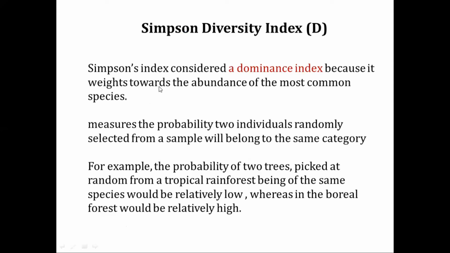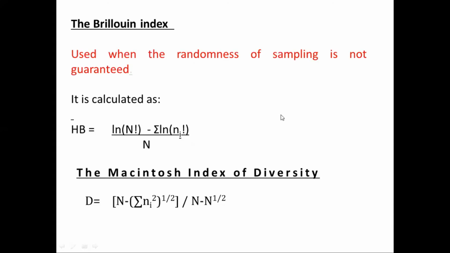And then when you come to the Simpson index, we call it the dominance index, right? If one species is dominant in the population, that can be highlighted by the Simpson diversity index. So therefore, most of the time the dominant species can be found based on this particular one.